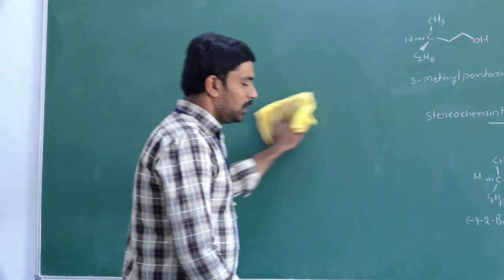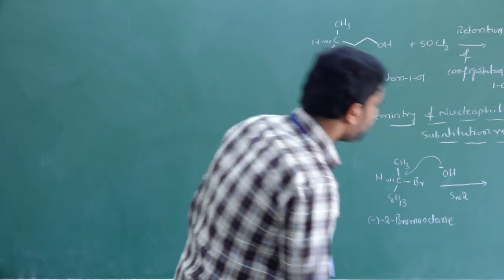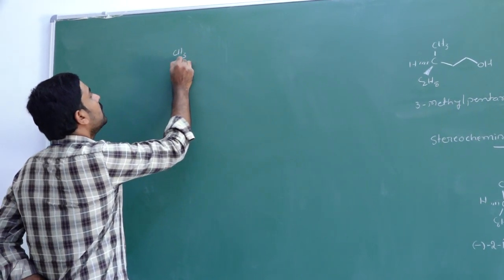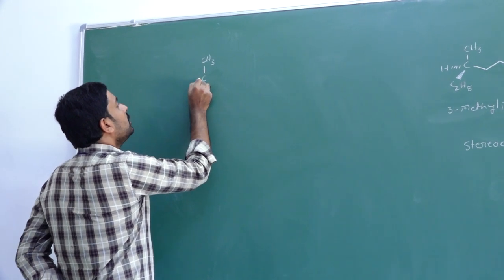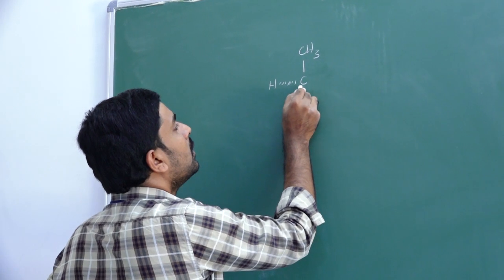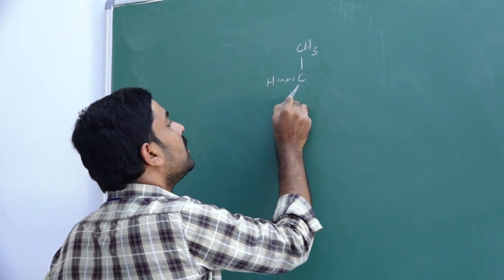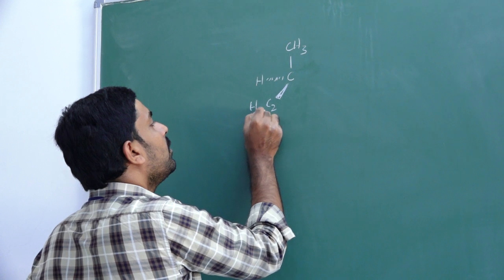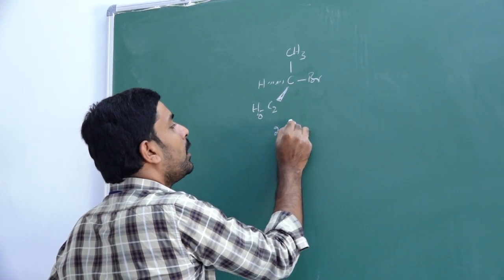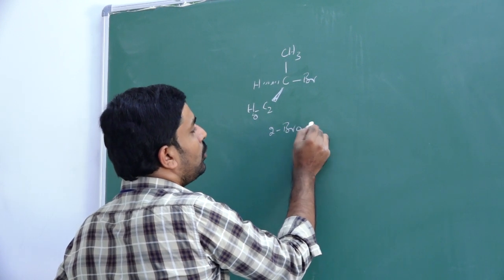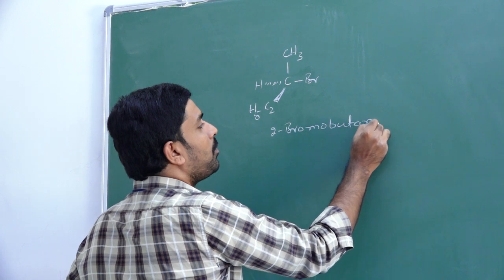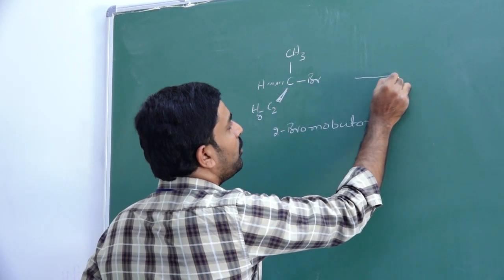If you take 2-bromobutane, CH3, carbon, hydrogen, and ethyl C2H5, and this is bromine. This is 2-bromobutane.